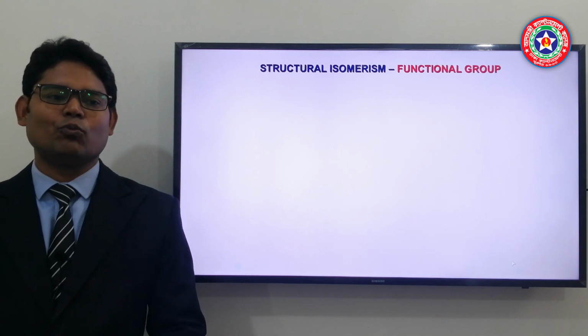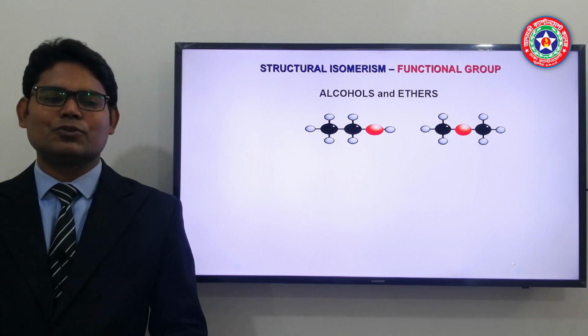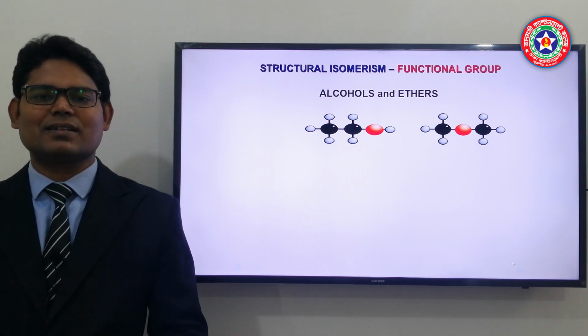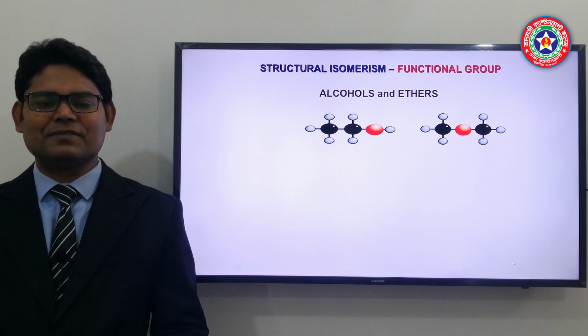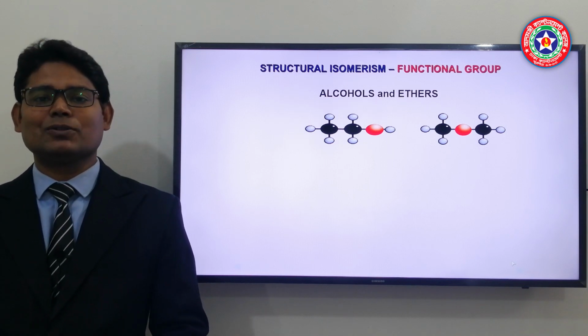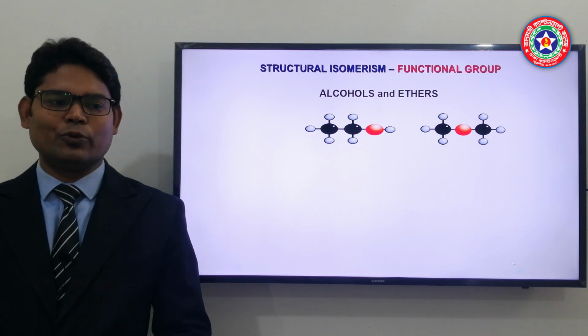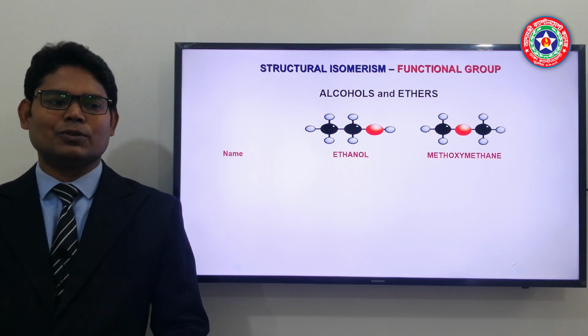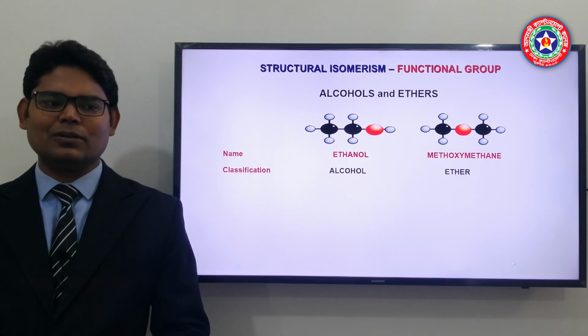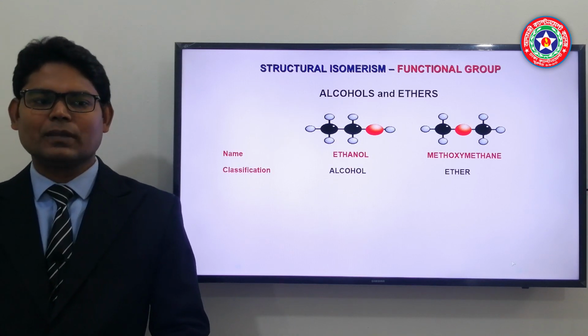So let us see these structures one by one. First of all we will discuss alcohols and ethers. Both have the same molecular formula, but in the case of alcohol the functional group is OH, and in the case of ether the functional group is O. So one belongs to alcohol, another belongs to ether.